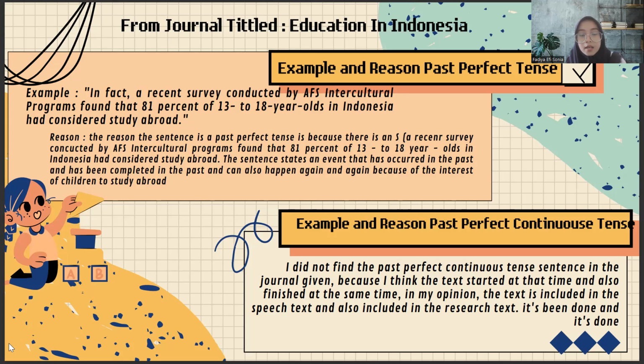The sentence describes an event that has occurred in the past and has been completed in the past, and can also happen again and again because of the interest of children to study abroad.